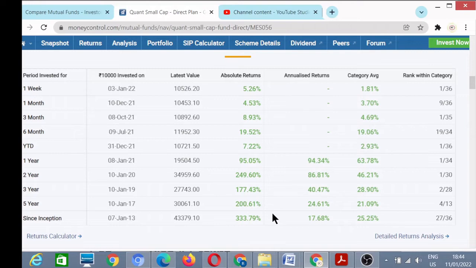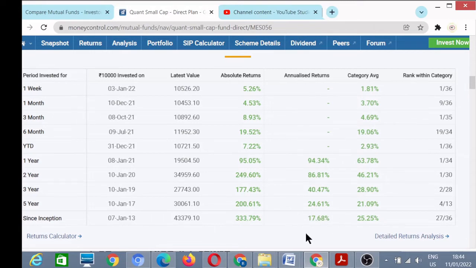Its date of inception was 7th Jan 2013. That means it is approximately 9 years old fund, and in 9 years it has given 333% absolute returns. In annualized form, it has given 17% returns.